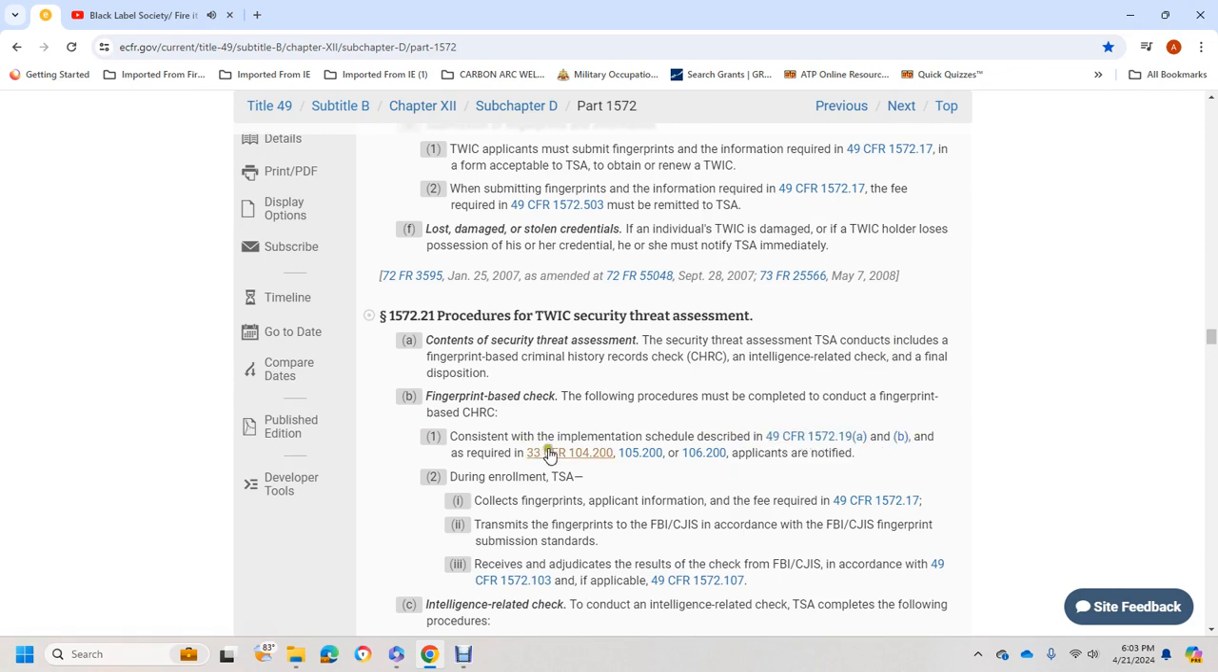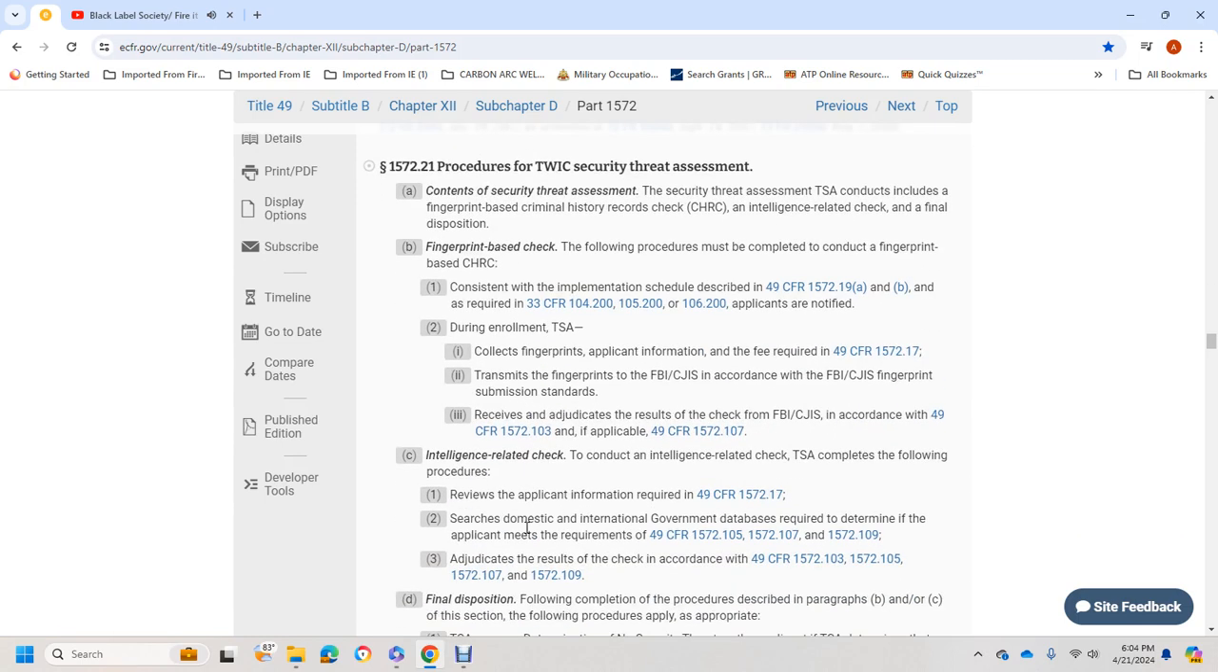1572.19(a) and (b) in Title 33 CFR 104.200, 105.200, 106.200. The applicant is notified during enrollment that TSA collects fingerprints and applicant information, and a fee is required, in accordance with Title 49 CFR 1572.17. Transmit the fingerprints to the FBI Criminal Justice Information Services according to the FBI fingerprint submission standards. Receive and adjudicate the result of the check of the FBI's Criminal Justice Information Systems according to Title 49 CFR 1572.103.